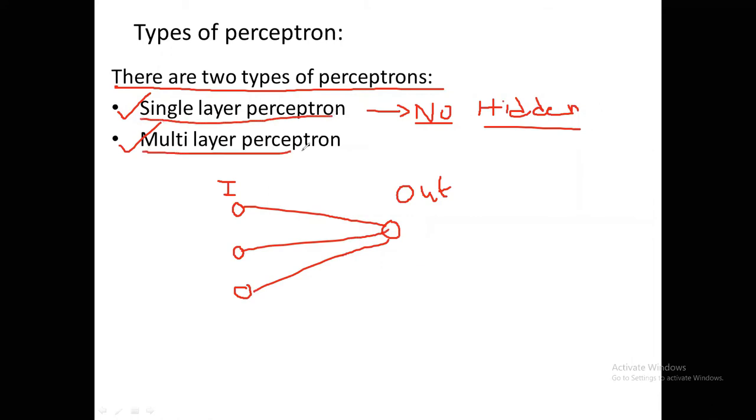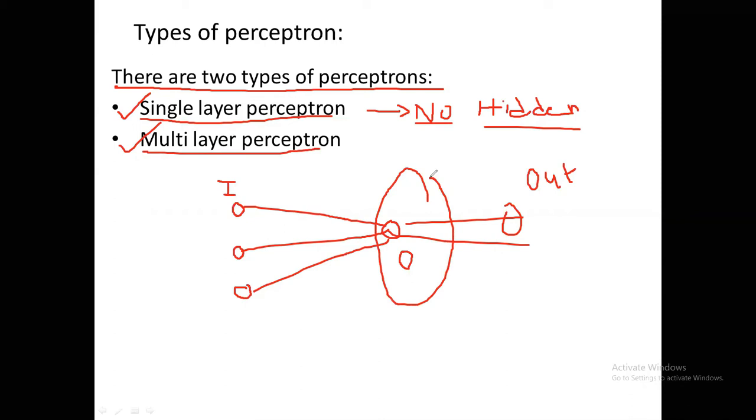Coming to the multi-layer perceptron, there are hidden layers. So this is the input, and this is the output. In this, these are the hidden layers. So in multi-layer perceptrons, there are hidden layers. There are two types of perceptrons: one is the single layer perceptron, and the other is the multi-layer perceptron. I hope you all understand what a perceptron is and what a single layer perceptron is.